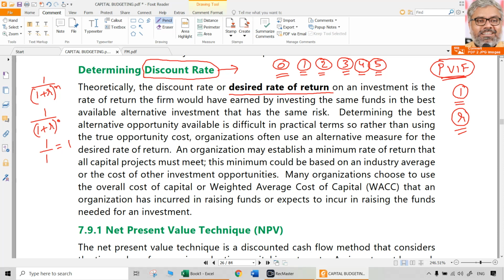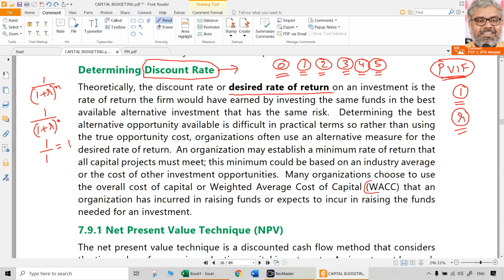That R can be taken in general as the weighted average cost of capital, but that is from the practical perspective. If the weighted average cost of capital is calculated for a company, that is generally the bare minimum R. That is the bare minimum requirement that any company desires as a return on its investments. So that is the required return on investment.